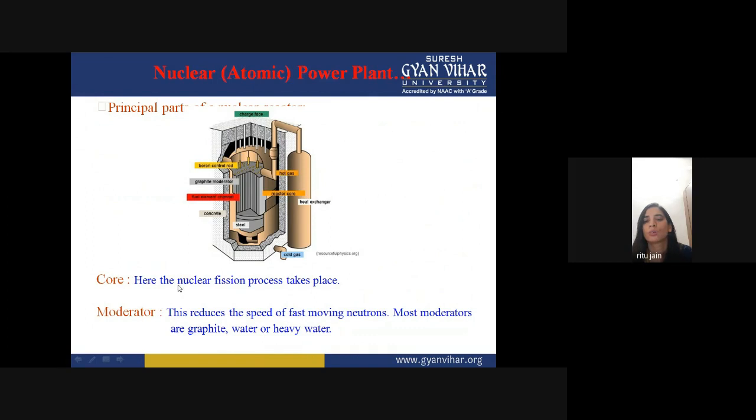Okay. So what is a moderator, which is very important? A moderator reduces the speed of fast moving neutrons. Most moderators are graphite, water, or heavy water. So, in the form of moderator, we can use graphite, water, or heavy water. Okay. So, a moderator is basically used to reduce the speed of fast moving neutrons, and in the form of moderator, we can use graphite, water, or heavy water.